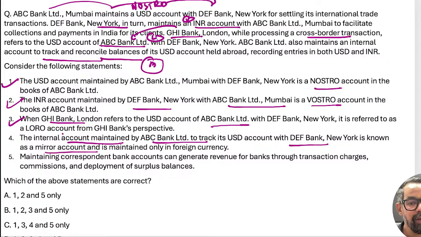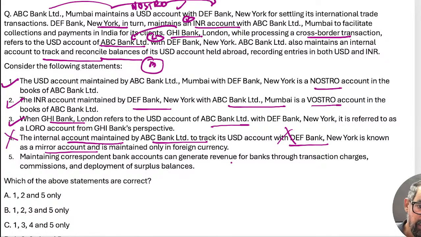Yeah, internal, it is not with DEF. Basically, for reconciling purposes we are using the mirror account. Whatever the balance in the Nostro account in foreign currency, the same value after conversion we keep in the mirror account. It is a replica of your Nostro account, a mirror image. That is in foreign currency, this is in INR.